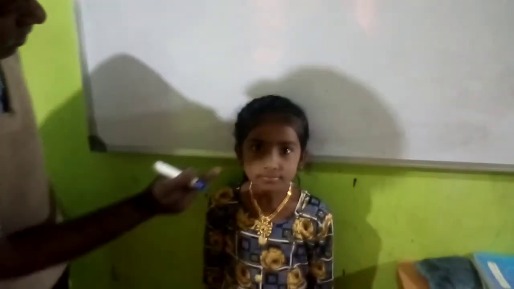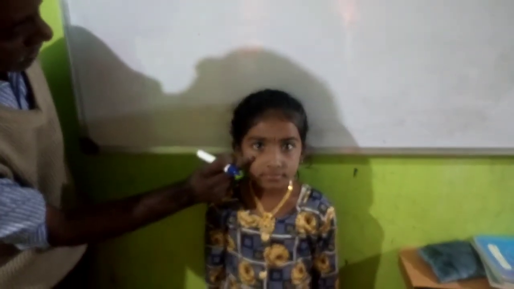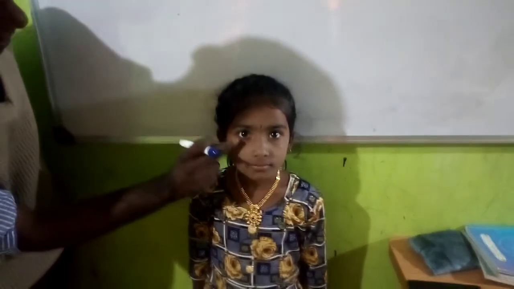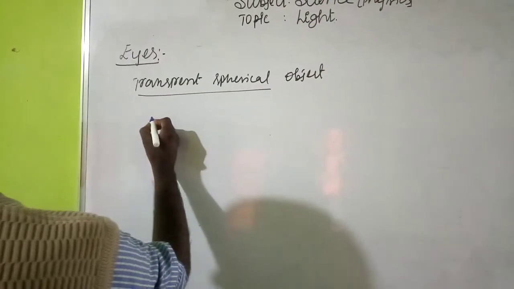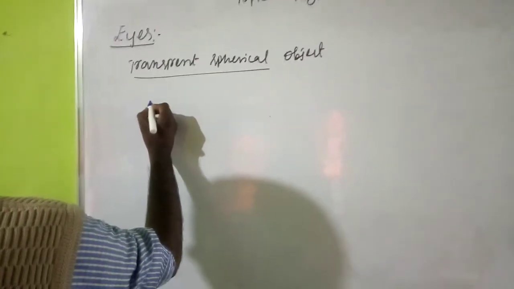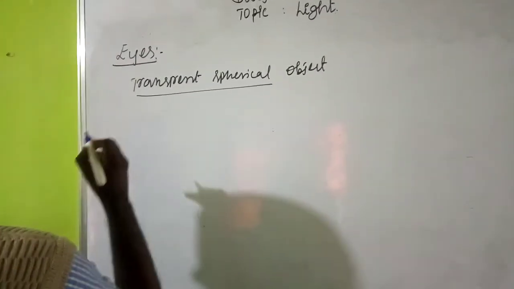The outer coat of the eye is white. Just observe this girl. See here, the outer coat looks white. Is it right? It is a white color. It is tough.